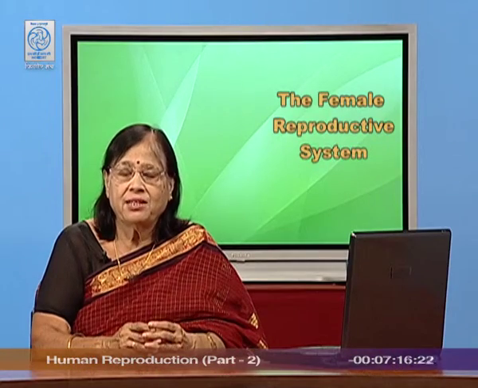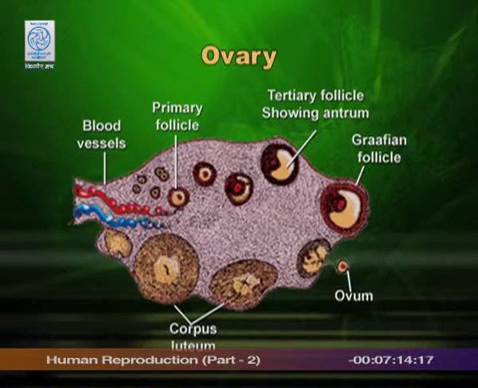After ovulation has taken place, this Graafian follicle is converted to another structure called corpus luteum. On the left side of the diagram you can see a big round yellowish colored structure, that is corpus luteum. Luteum means yellow, and that is why it is yellow in color, and that is why it is called luteum. That means Graafian follicle minus ova is corpus luteum, but there are so many other differences also.